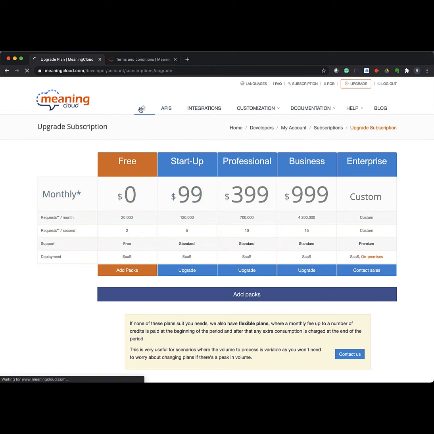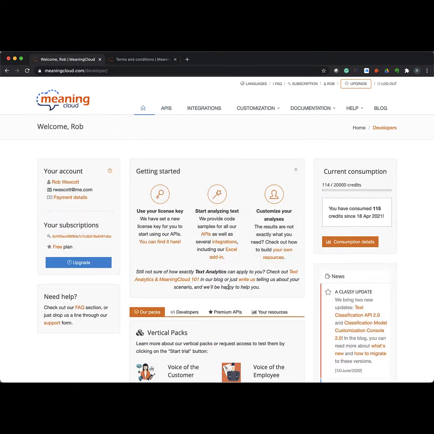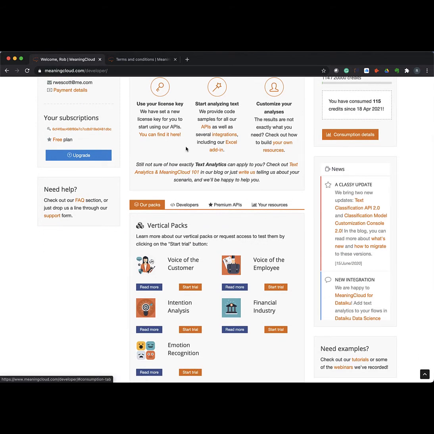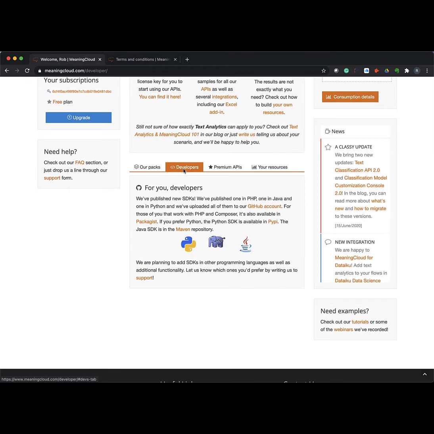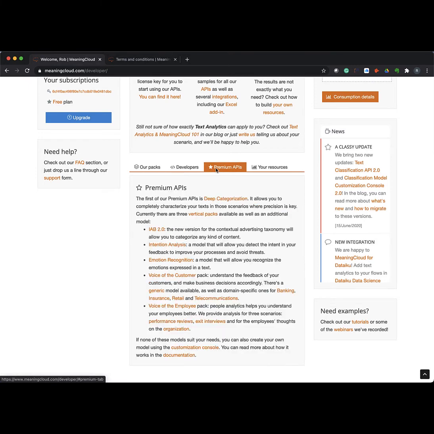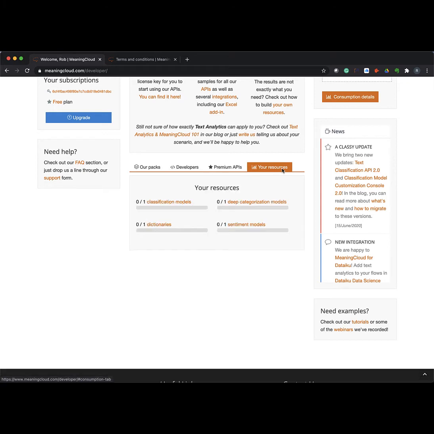Then we'll go back to the home page again and look through the center. There's some promotional information, some information directed at developers, some information about our premium APIs, and some information about your resources. So as you add things to the system, and we'll go over this later, things like classification models, dictionaries, deep categorization models, sentiment models, all those will be available for your view there.